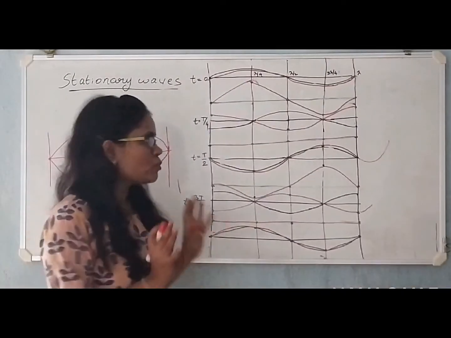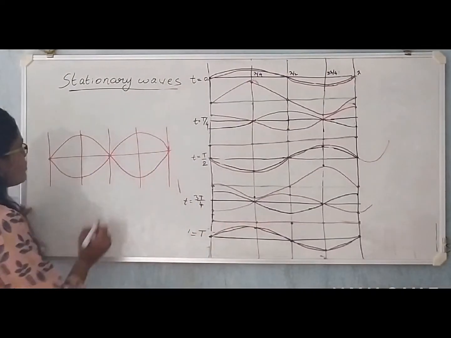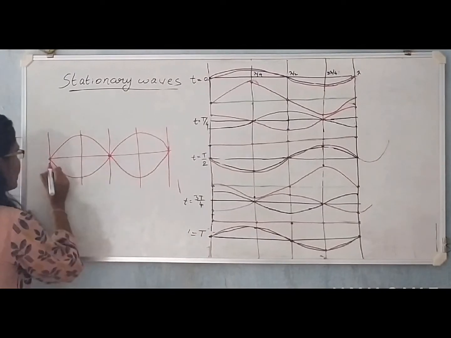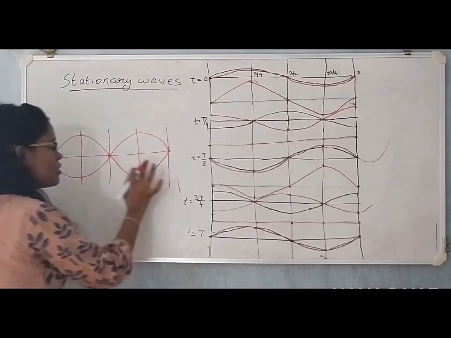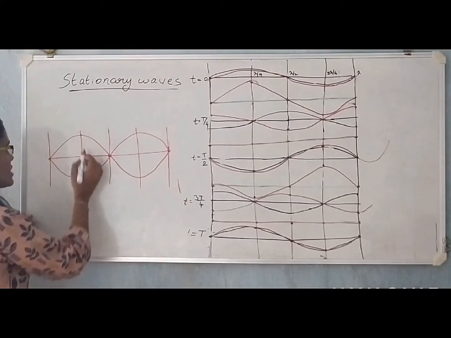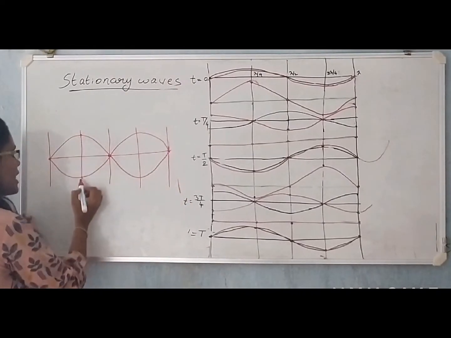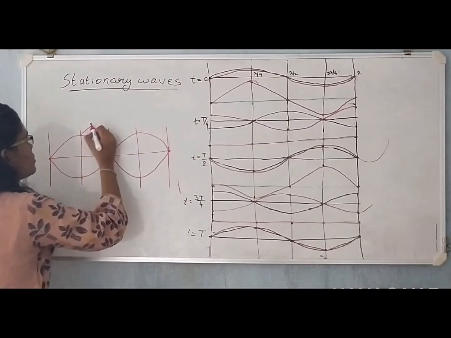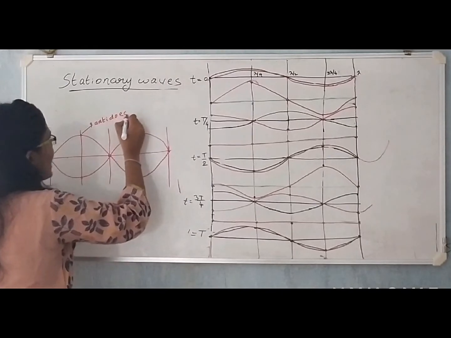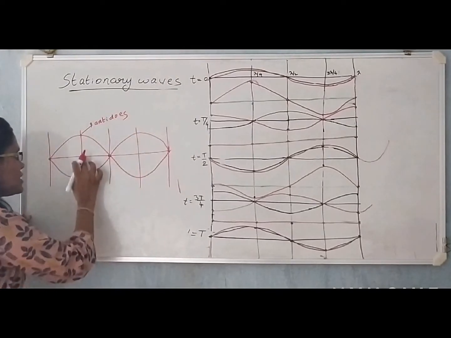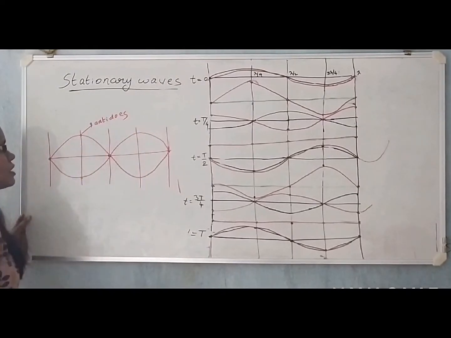No matter how long you observe the stationary wave, there will not be any change in amplitude at the position of the node. The node points are always stationary in stationary waves, and the points of maximum energy are defined as antinodes. These antinodes just keep oscillating about the mean position up and down.